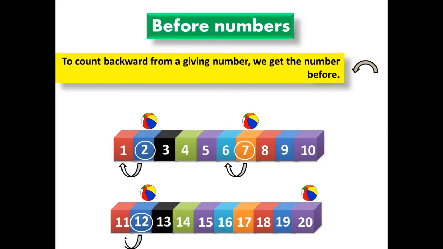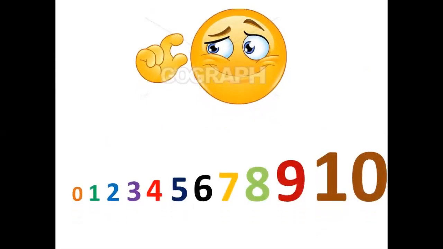And here 20. 20 minus 1 is 19. So if you don't know the number before, you can do it as minus. And when we count backward, the numbers become smaller. 10, 9, 8, 7, 6, 5, 4, 3, 2, 1. When we count backward, the numbers become smaller.